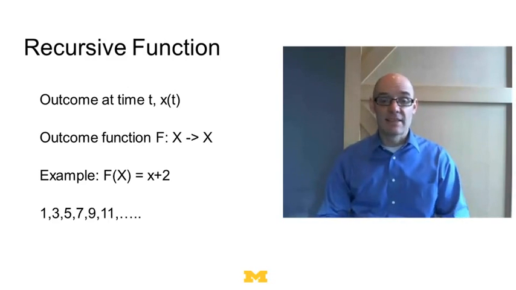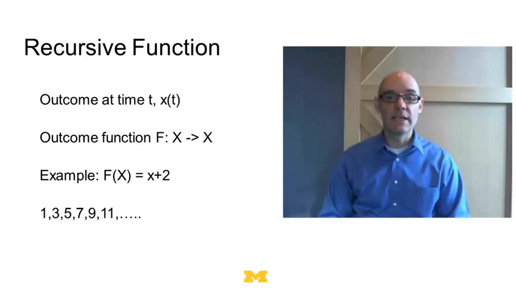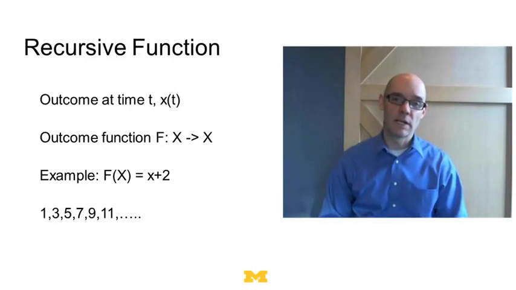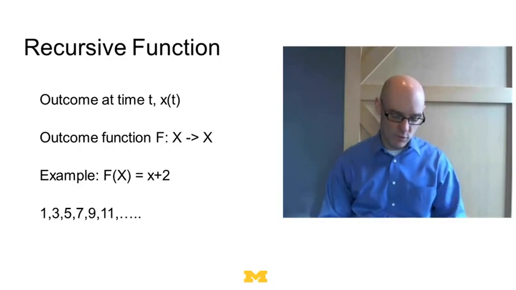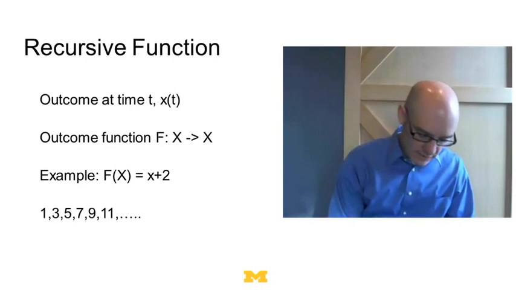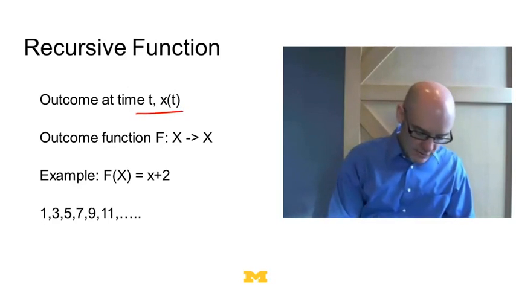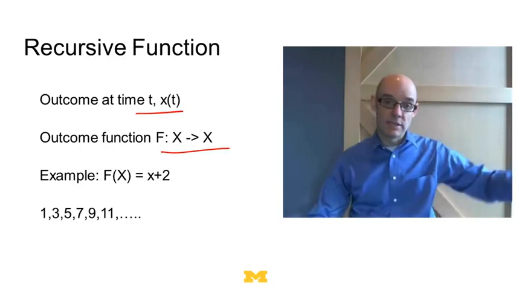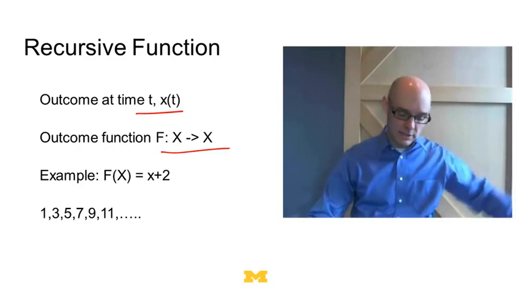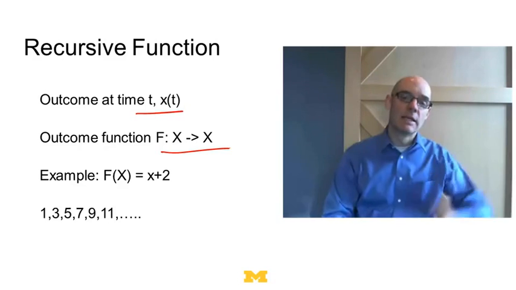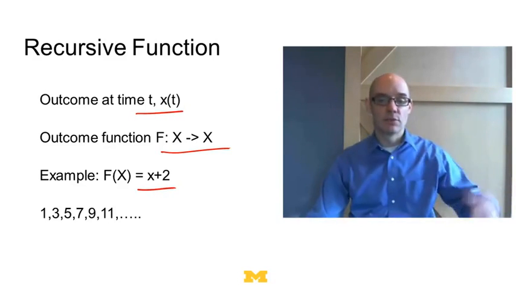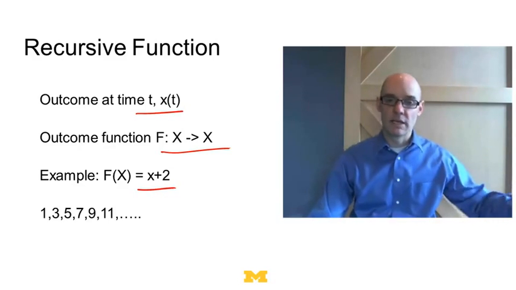What I want to do next is relate this to chaos. Now, to relate to chaos, I've got to begin by describing something called a recursive function. A recursive function was implicit in our Markov model and in our urn model, but let me make it more formal. In a recursive function, you get an outcome at time t, and there's an outcome function, f, that maps x into itself. So there's this process that's just moving on and on and on. You basically get an outcome, another outcome, and another outcome. One example could just be x plus 2. So this would just go 1, 3, 5, 7, 9, 11.